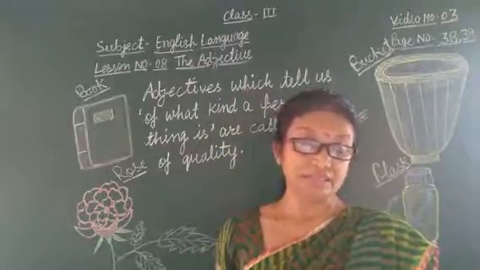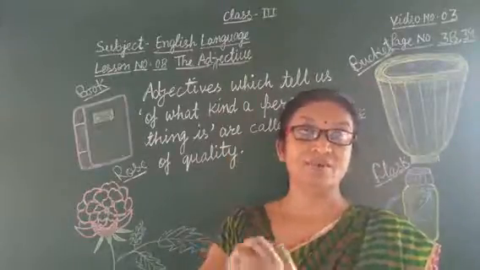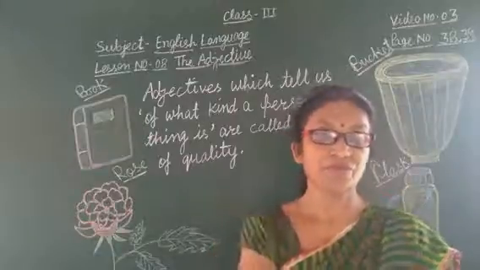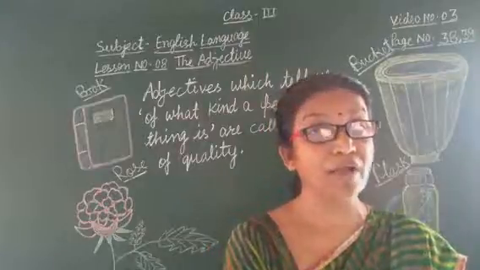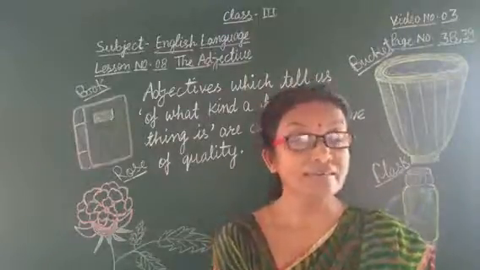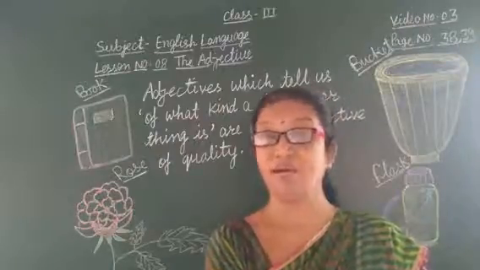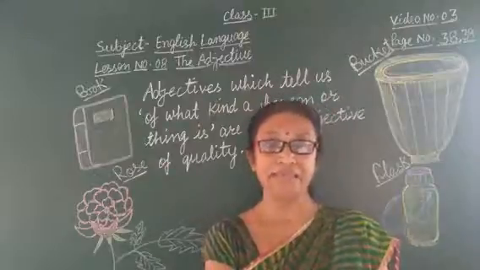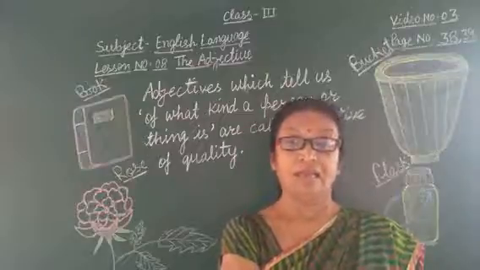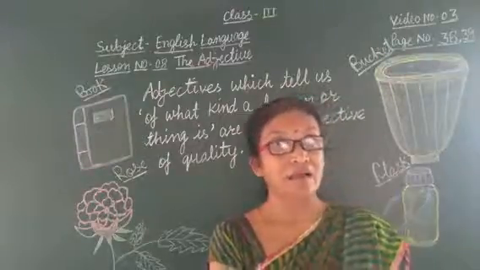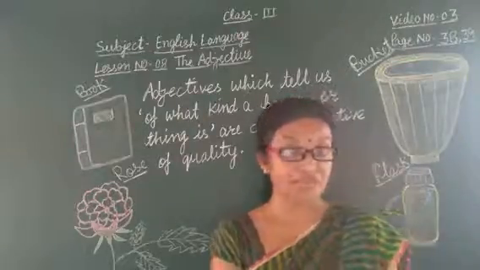So this tells the quantity of the things. So these words are called adjectives of quantity. Much, some, enough, any, all, little. All these words express or describe the quantity of things.